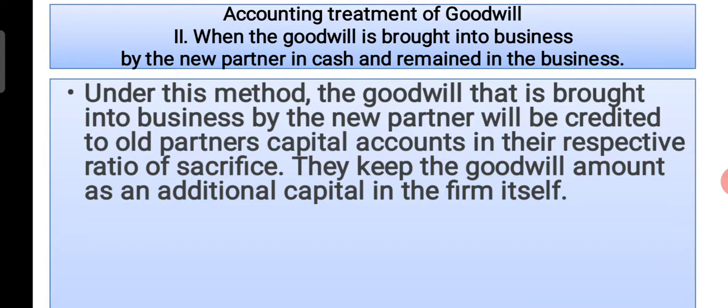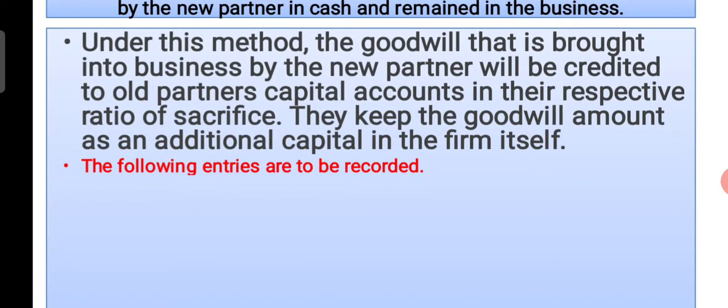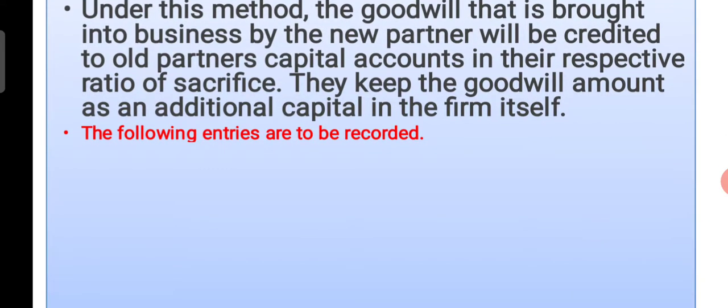Under this method, the goodwill that is brought into the business by the new partner will be credited to the old partners' capital accounts in their respective ratio of sacrifice. They keep the goodwill amount as additional capital in the firm itself. Okay, I have explained all the points in this paragraph. Now see how we are going to write the entries. The following entries are to be recorded.